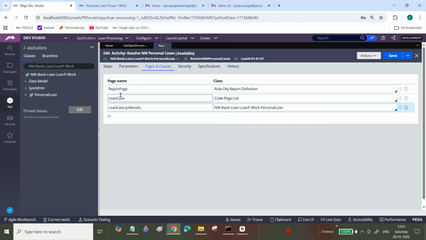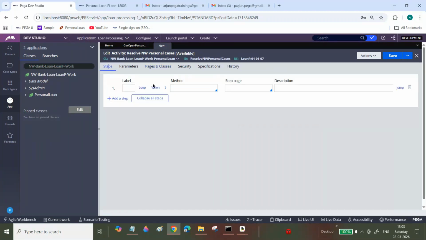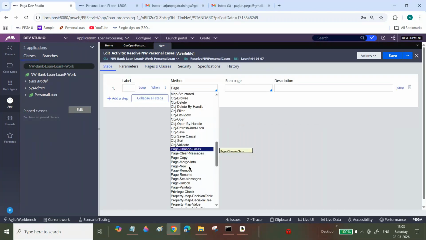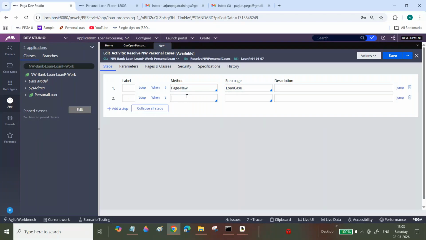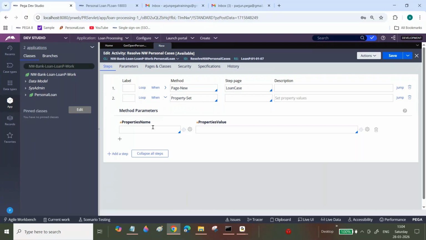Go here, next one. What I'm doing is page new method. Exception handling and all, I'm not doing those things. Some of the people know already, and when I explain database concepts, I will explain how to do exception handling when you are writing logic. Param dot py report name.